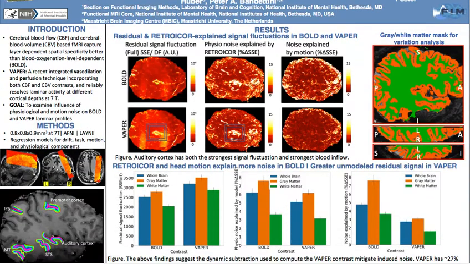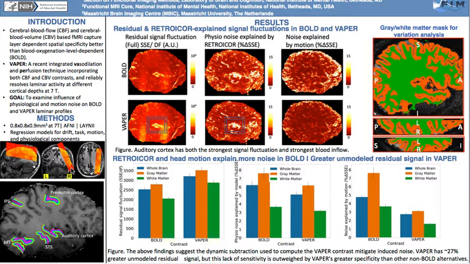Aside from the methods I've already shown, I'll highlight that we used a modified 3D EPI sequence to acquire fMRI images alternating between a blood signal suppressed condition, called DANTE, and a blood signal augmented condition, called control. VAPER contrast was computed via dynamic subtraction of the signal in DANTE and control volumes to be sensitive to CBF and CBV changes while also suppressing BOLD weighting. For those who are interested, we also used partial Fourier imaging with an acceleration factor of 7/8 and GRAPPA of 3. We scanned 4 healthy volunteers for a total of 9 sessions.